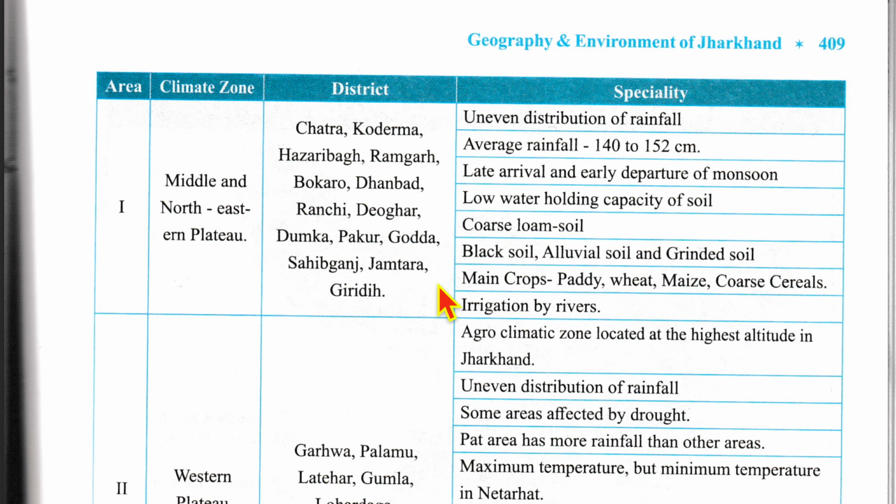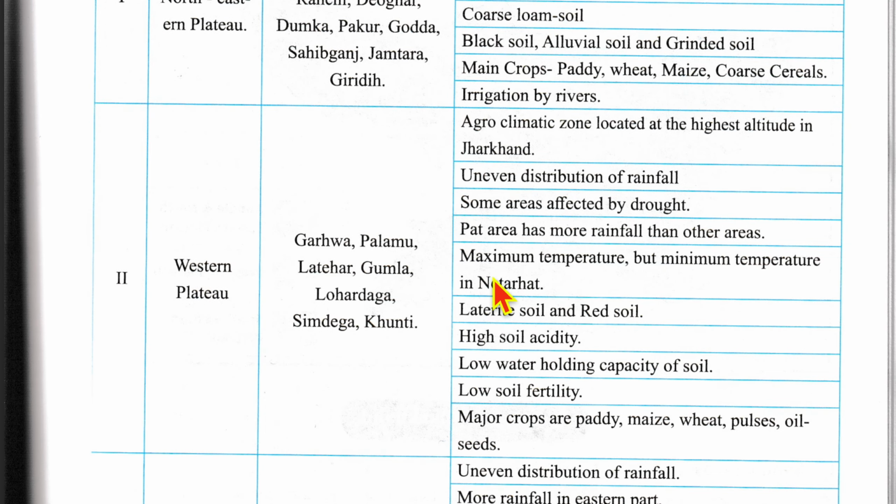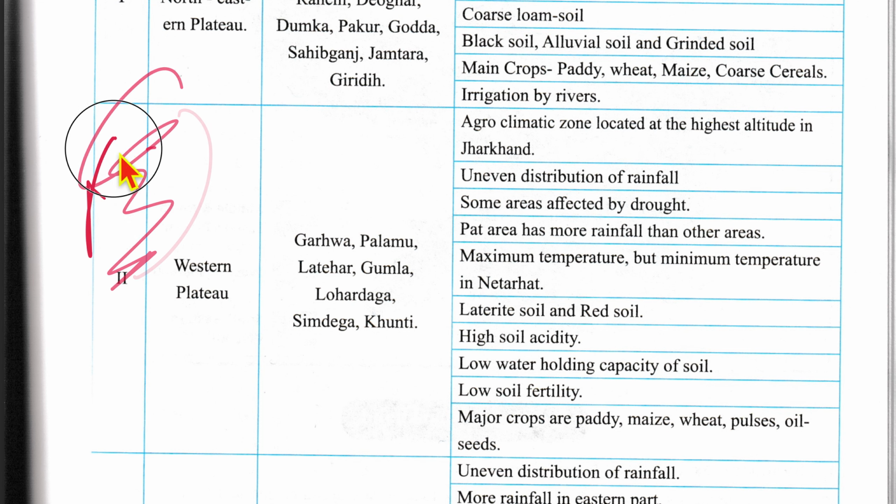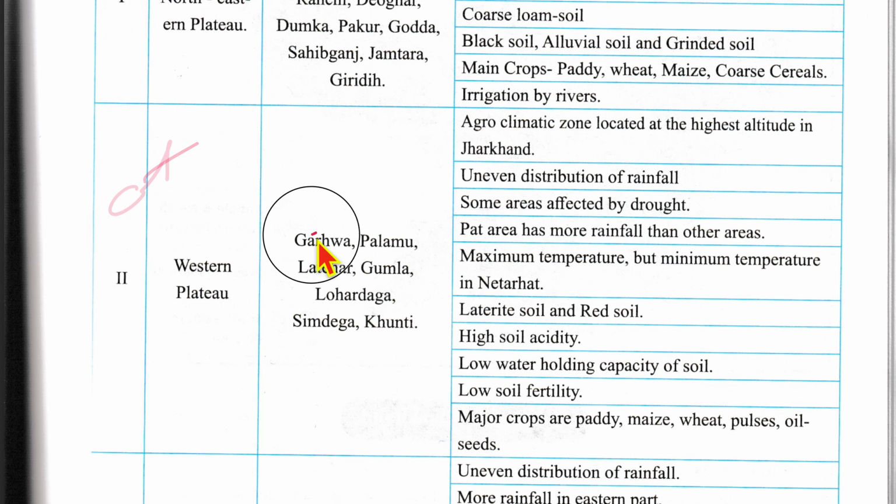Now moving on to the western plateau region. The agroclimatic zone located at the highest altitude in Jharkhand is the western plateau. This is the Patt region. The districts of Garhwa, Palamu, Latehar, Gumla, Lohardaga, Simdega and Khunti come under this. It also receives uneven distribution of rainfall. Some areas are affected by droughts, as we noticed, Palamu being one of them. Now, the Patt area has more rainfall than other areas. Maximum temperature but minimum temperature in Netrhat.